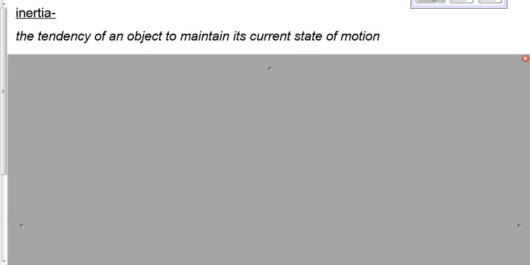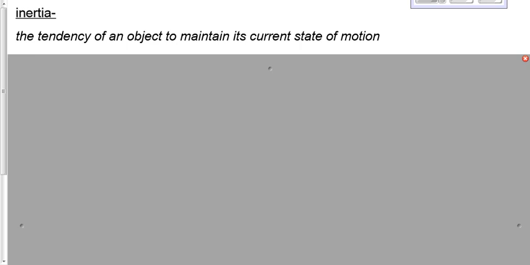A car is traveling down the road. It has a tendency to keep traveling down the road, unless something causes it to not travel down the road, like friction or your brakes or another car that crashes into it. Everything wants to keep doing what it's doing unless something causes it to stop doing what it's doing. So everything has a certain tendency to maintain its current state of motion. That's what we're going to define as inertia. The tendency of an object to maintain its current state of motion. The tendency of an object to keep doing what it's doing.